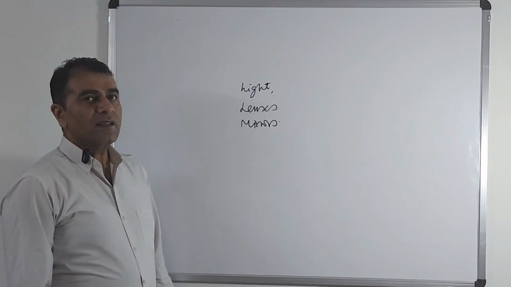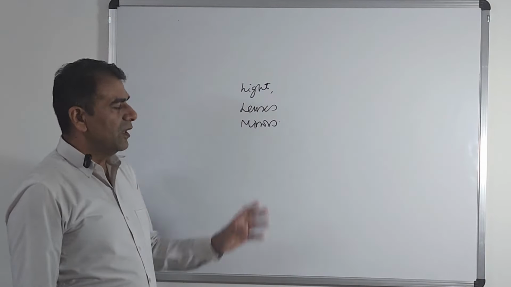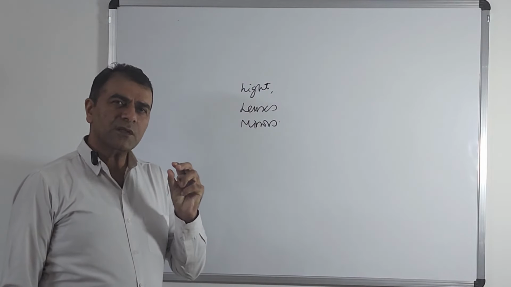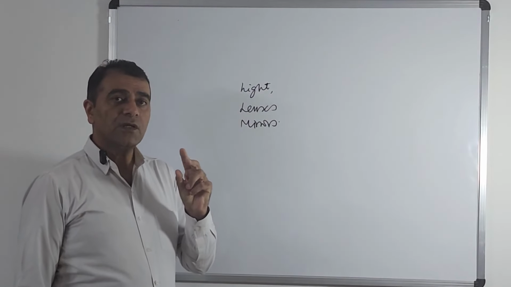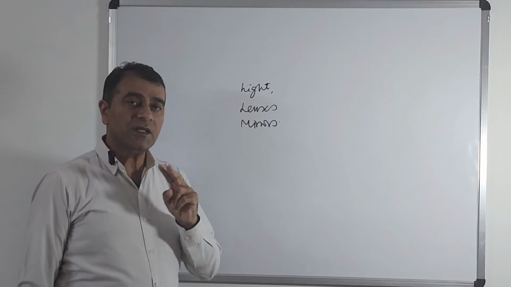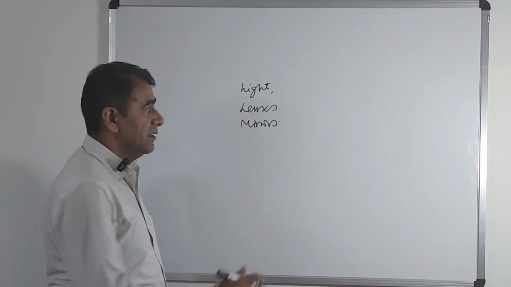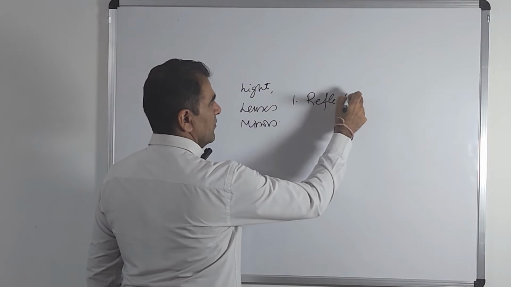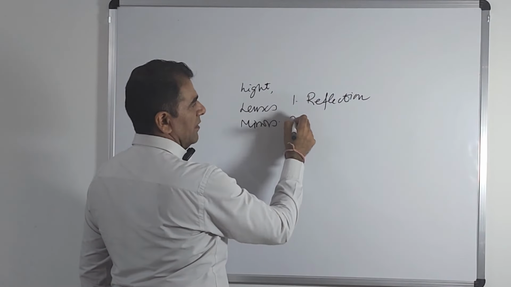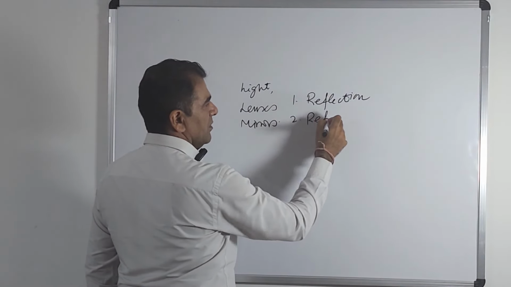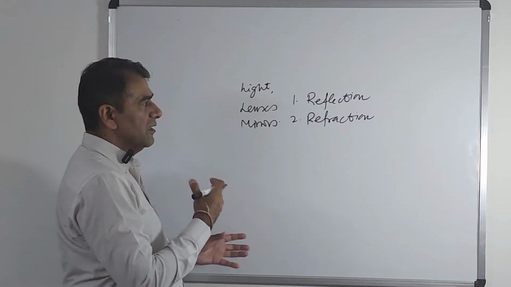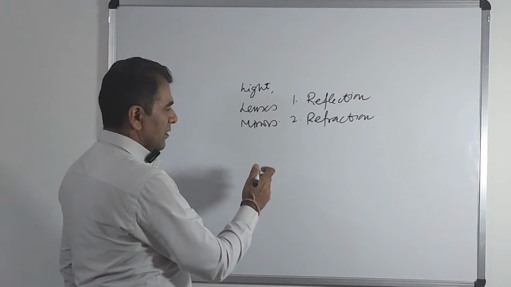So what is a lens? And before going to lens or mirror, we should have some knowledge about two phenomena which are very important in the field of optics or light, and that is reflection of light, and second is refraction of light. Okay, let me tell you what is reflection of light.